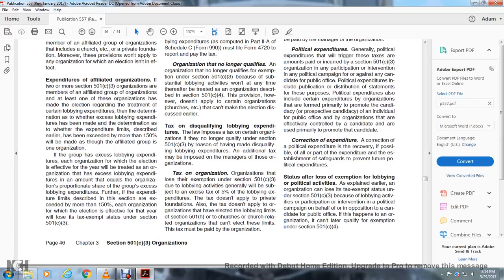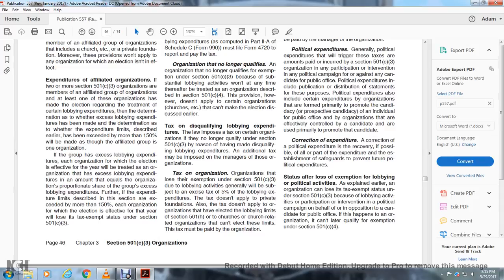Expenditures of affiliated organizations. Two or more Section 501(c) organizations are members of an affiliated group of organizations. If at least one of these organizations has made an election regarding the treatment of excess lobbying expenditures, the determination of whether excess lobbying expenditures have been made is as follows. The determination as to whether the expenditure limit described earlier has been exceeded by more than 150% is made as though the affiliated group were one organization. If the group has excess lobbying expenditures, each of the organizations for which the election is in effect for the year will be treated as an organization with excess lobbying expenditures.